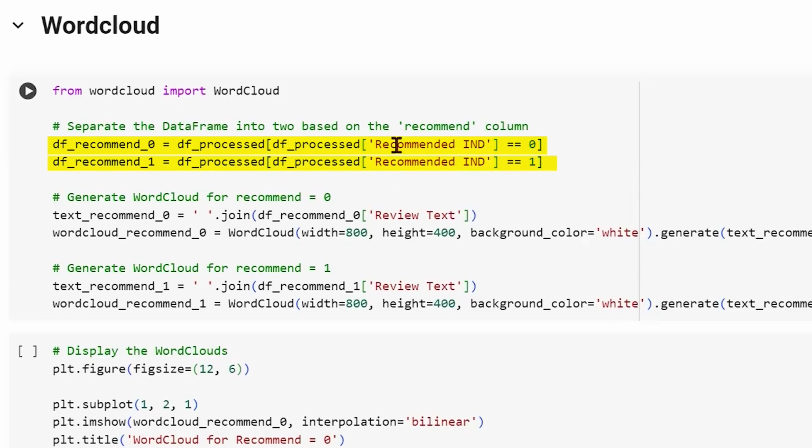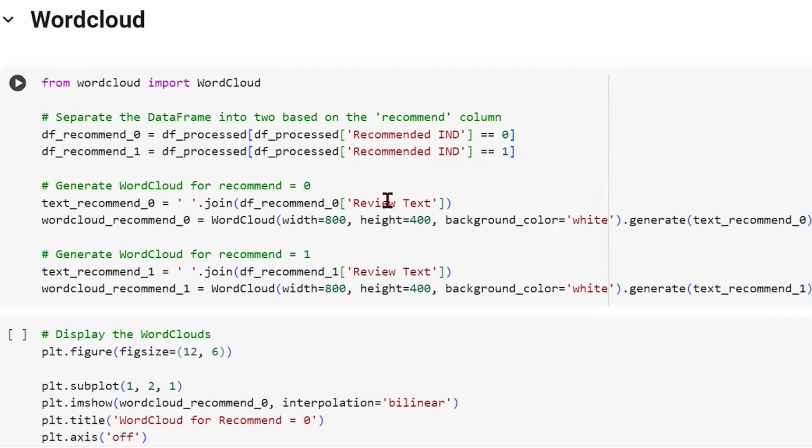We filtered the data as per recommendation 0 and recommendation 1, and we are joining all the text within the review text column, and we are trying to create the word cloud. And all of this is being done on the text that's already been processed. And a couple of inputs for the word cloud. So we're giving some width and height inputs and choosing the background color. This dot generate requires the text input, which has been processed. And that's what we're passing here. And the same kind of code for the recommendation status 1.